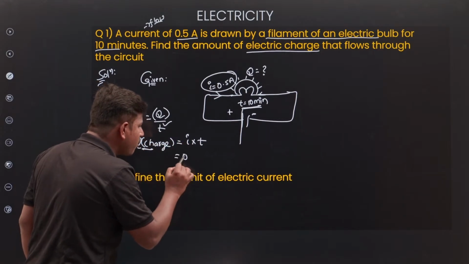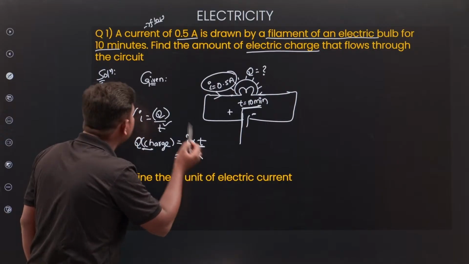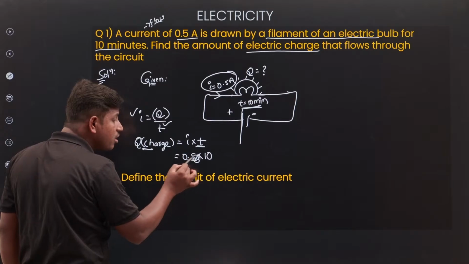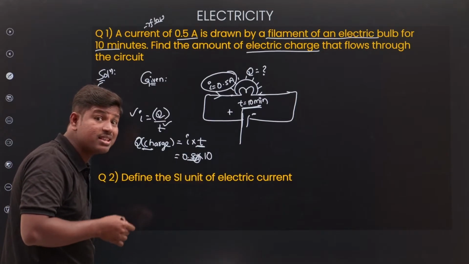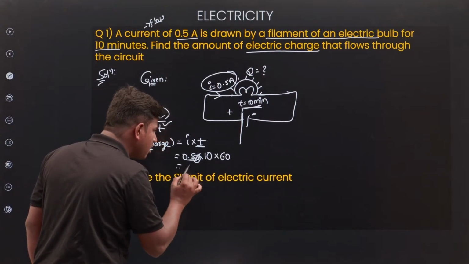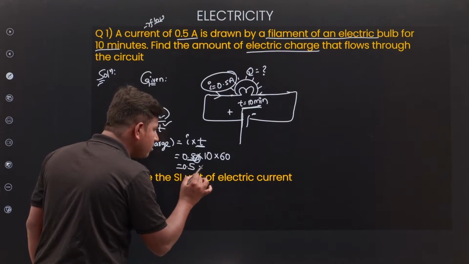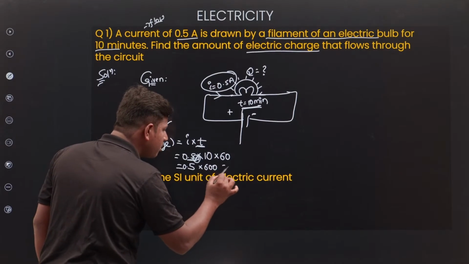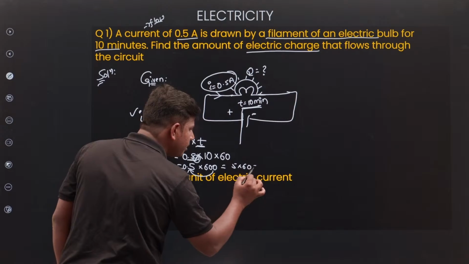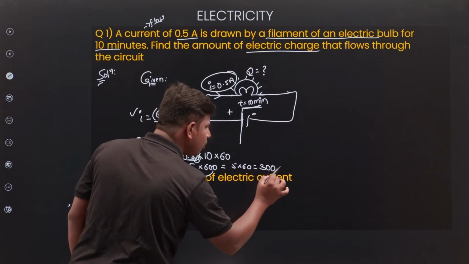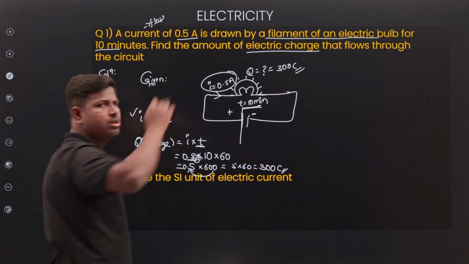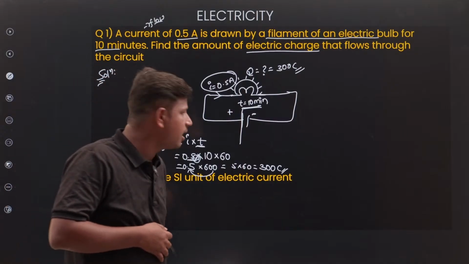How much current? 0.5 amperes. And time, 10 minutes. See, ampere is the SI unit of current. And 10 minutes, so converting into SI units, 600 seconds. So 0.5 into 600. It means simply calculate 5 into 60. 300 coulombs of charge. 300 coulombs of charge flows through the bulb. That's it.